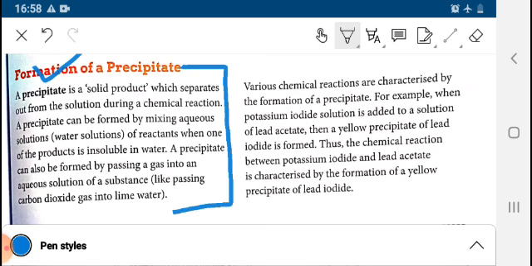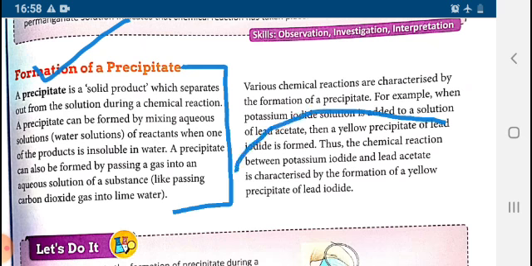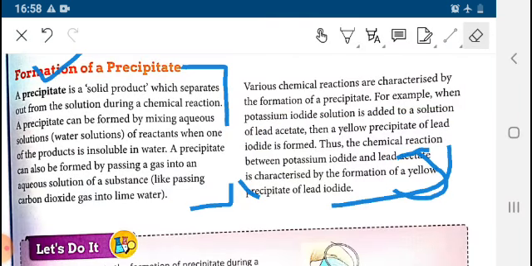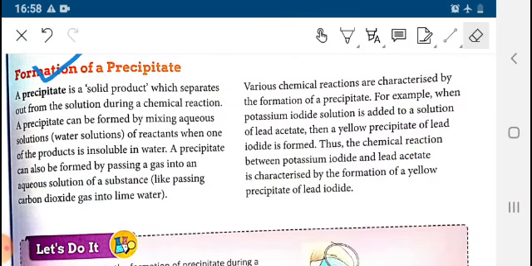So there are various reactions like the chemical reaction between potassium iodide and lead acetate, formation of yellow PPT. Yellow PPT is formed.